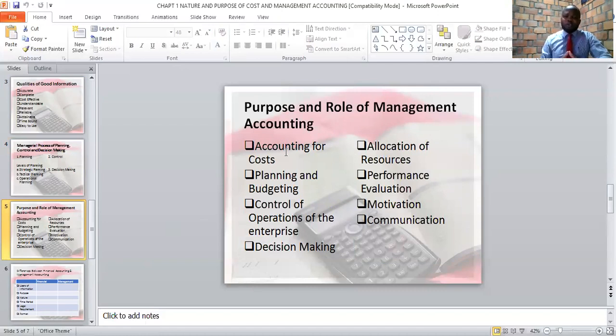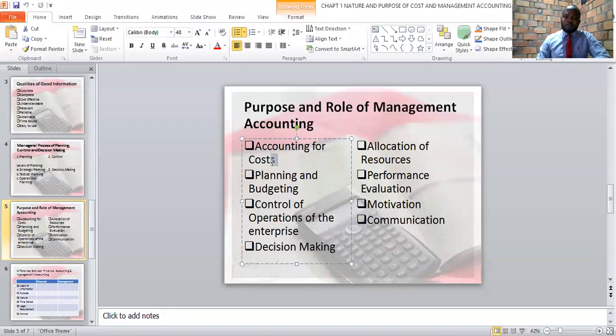We'll be in a position to calculate all the costs that are involved in making a product. And therefore, when we study management accounting, it helps us know how to account for different costs that are incurred in the making of a product or in the offering of a service. Remember, we have defined cost as summation of expenditure incurred in order to make a product or to offer a